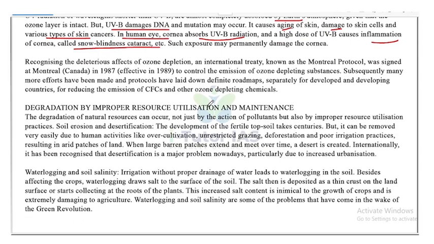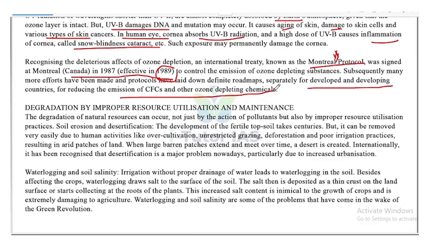Recognizing the deleterious effect of ozone depletion, an international treaty known as the Montreal Protocol was signed. This is important. Take a note of it. The international treaty known as the Montreal Protocol was signed at Montreal, Canada in 1987, and it became effective from 1989 to control the emission of ozone depleting substances. Subsequently, many more efforts have been made and protocols have been laid down, definite roadmaps separately for developed and developing countries for reducing emission of CFCs, that is chlorofluorocarbons, and other ozone depleting chemicals.